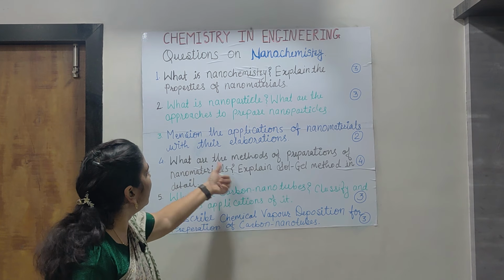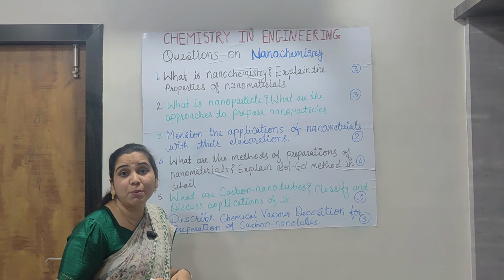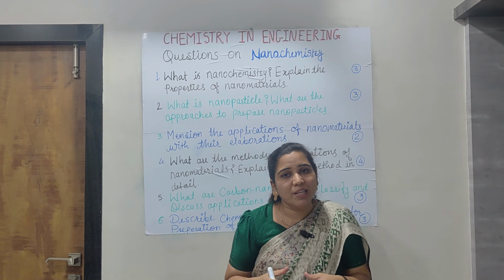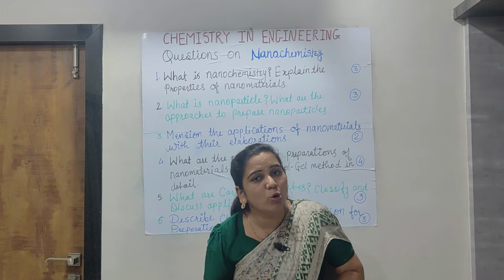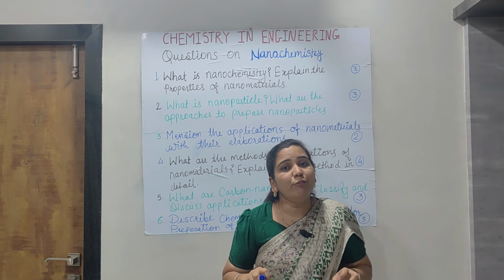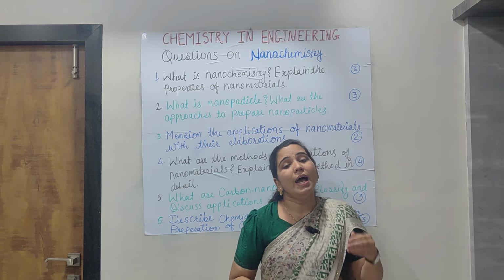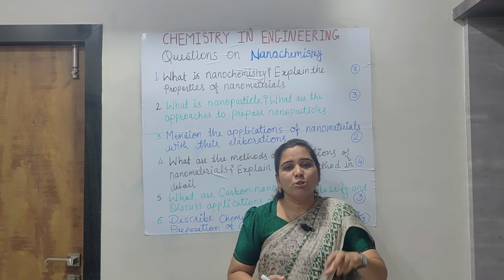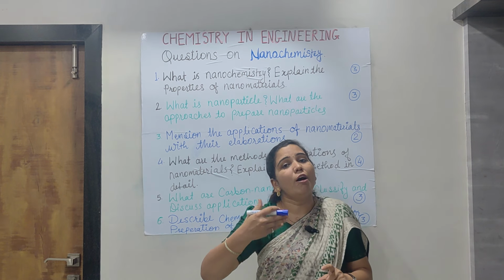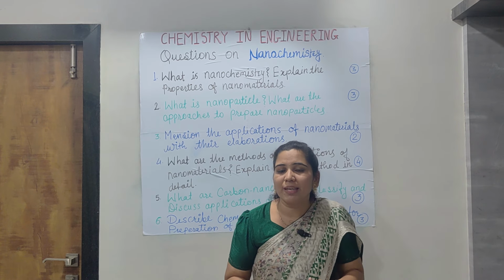Now next is: what are the methods for the preparation of nanomaterials? Explain the sol gel method. Guys, in this case, there are different ways: physical, chemical and biological methods. You write the different ways to carry out the preparation of nanomaterials, and then what the sol gel method is. Firstly write 2 to 3 lines on the types, and after that move towards the sol gel method, which is one of the chemical methods.